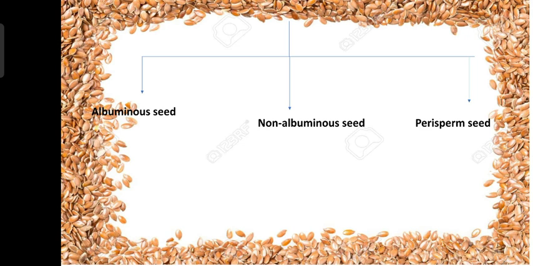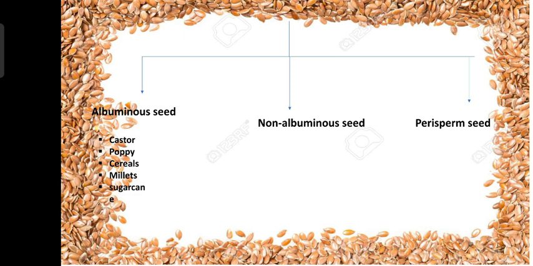Number 2, non-albuminous seed. Number 3, perisperm seed. So what are albuminous seeds? Albuminous seeds are those seeds which have the endosperm. Examples are the castor seed, the poppy seeds, some of the cereals, the millet, and the sugar cane.